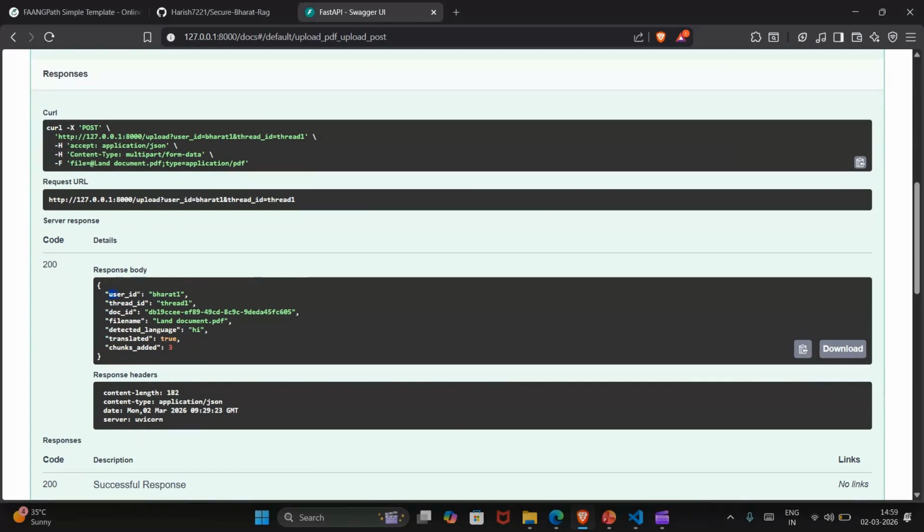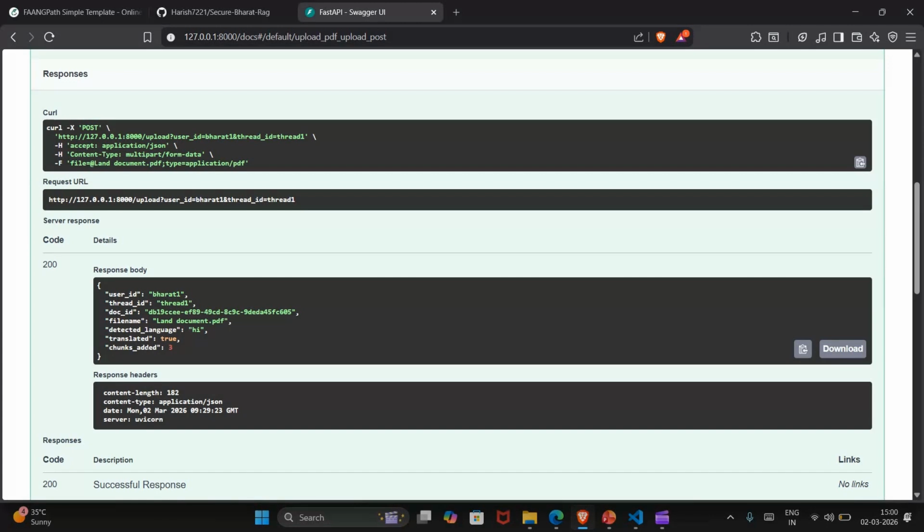It has stored the user ID as Bharat 1 and the thread ID as thread 1. A user ID may have many threads, and for each thread we may have many documents, so a document ID is also generated. Based on that document we can ask questions. The file name we uploaded is the land documents, and the language detected is Hindi, so we need to translate it. So here translated is true.